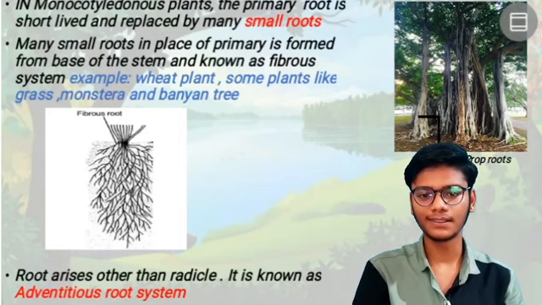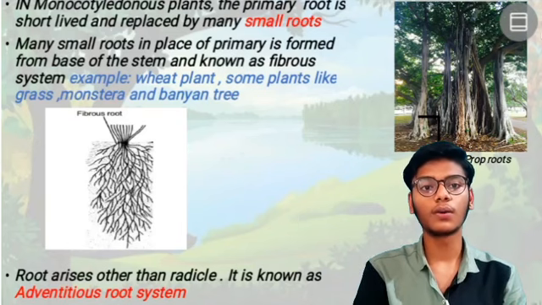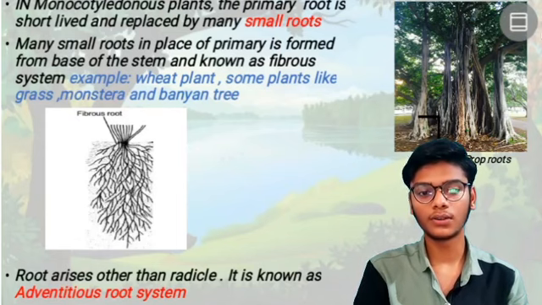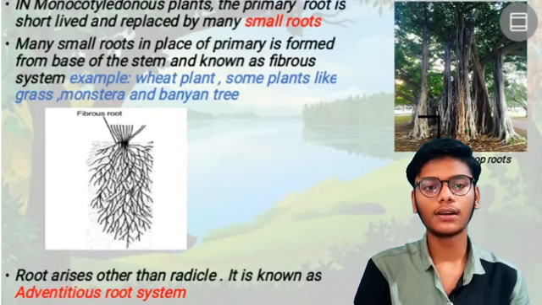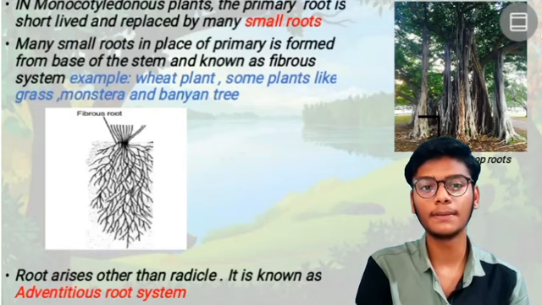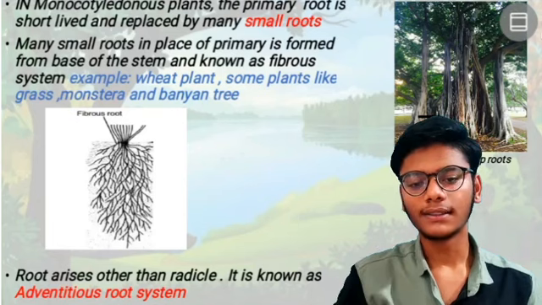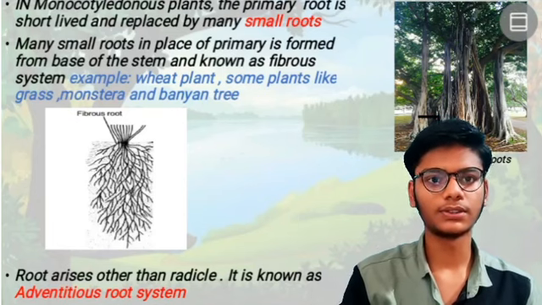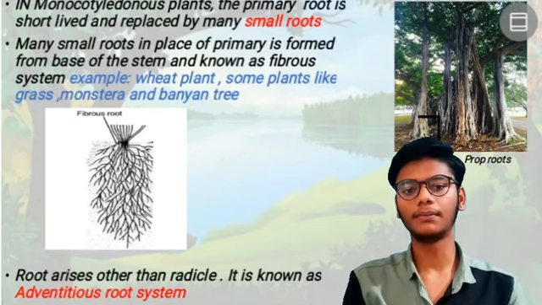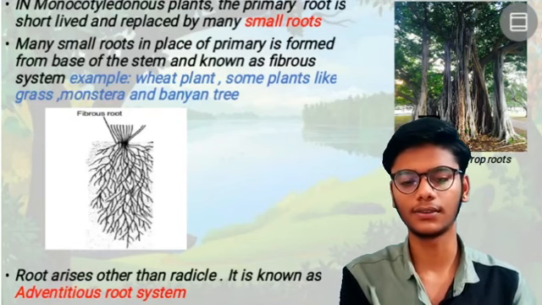In monocots, mono means single, only one seed leaf. Remember this much: in monocotyledon seeds or plants, the primary root will be short-lived and is replaced by many small roots. This is known as the fibrous root system. Examples are the wheat plant and some plants like grass. Everyone has seen grass, I think.